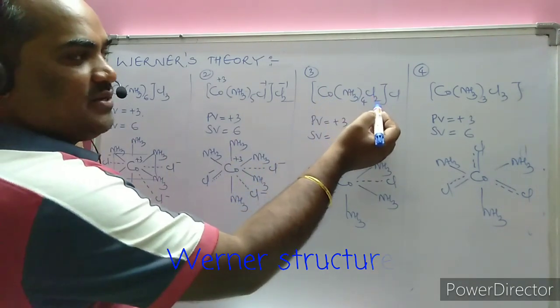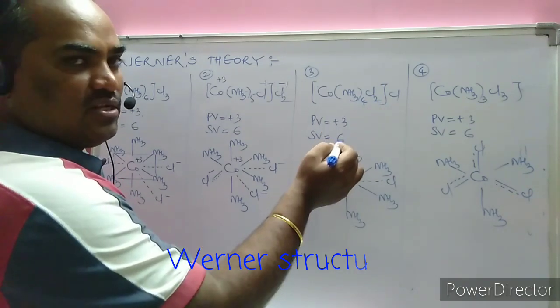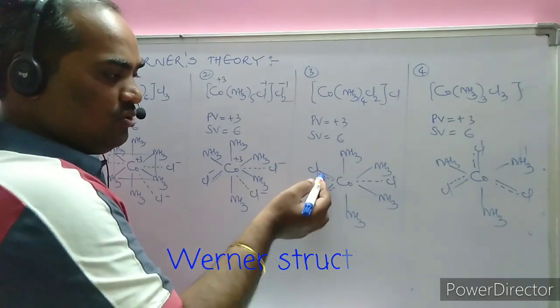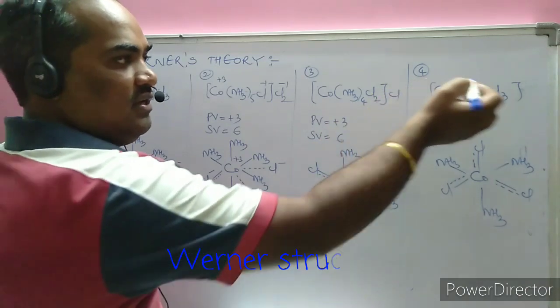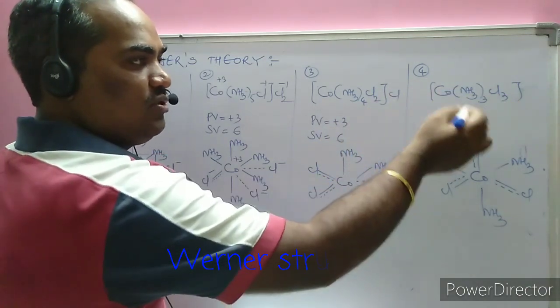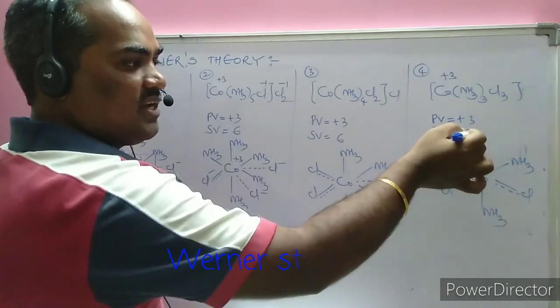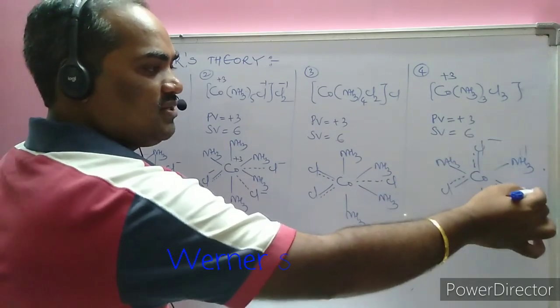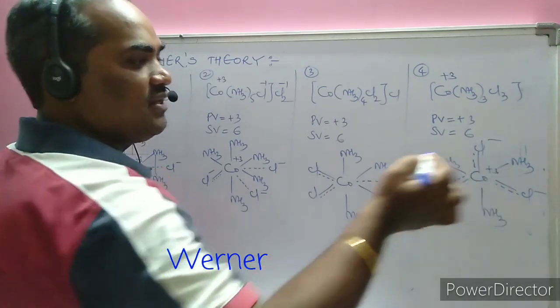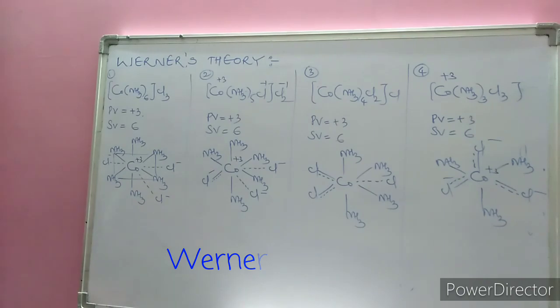Here 2 Cl's are present inside. In order to make the coordination number 6, it is the ionizable valency. Those 2 Cl's are represented like this. Here the 3 Cl's are satisfying both the primary valency as well as the secondary valency. Hence we may represent it like this, with the plus 3. The important topic from coordination chemistry, and the easiest one, is Werner's theory. Thank you.